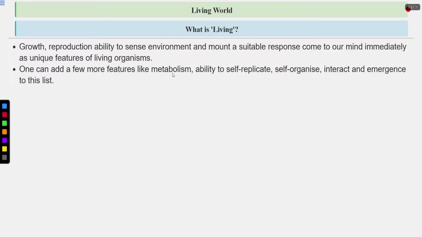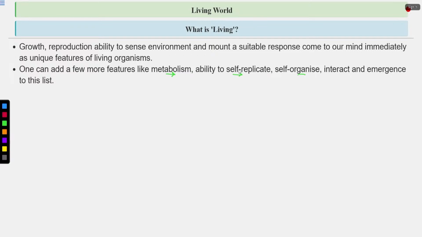One can add a few more features like metabolism, ability to self-replicate, self-organize, interact, and emergence to this list. So living organisms also have some more features such as metabolism, through which the energy is generated. Metabolic activities occur inside the living organisms. Metabolism is of two types, anabolism and catabolism. In anabolism, the simpler compounds join together to form complex compounds, and in catabolism, the larger compounds are broken down into smaller compounds.